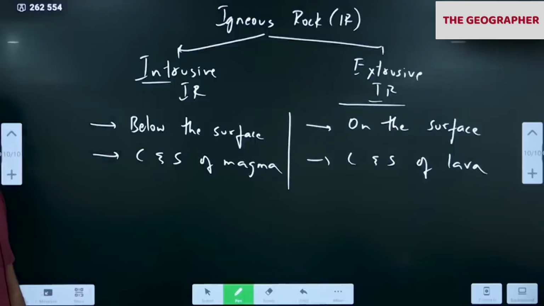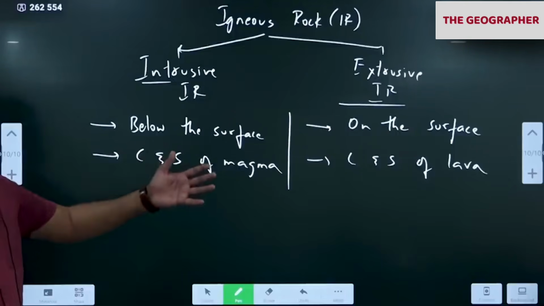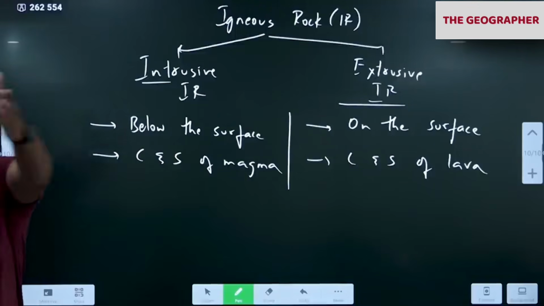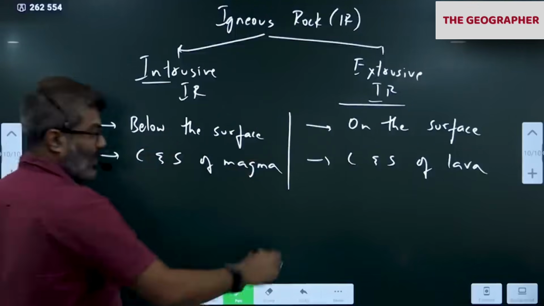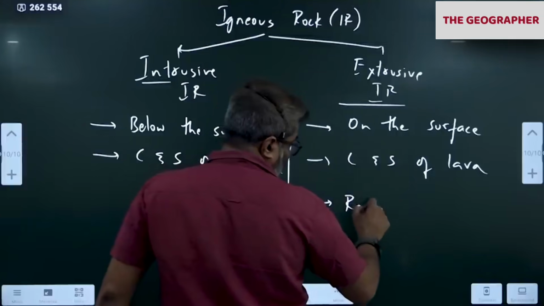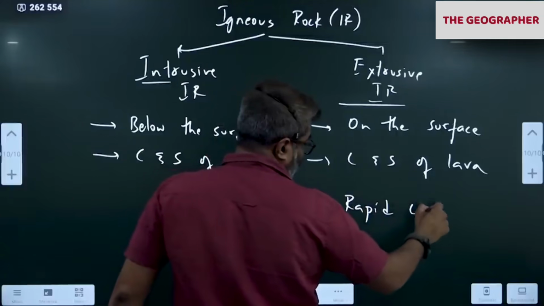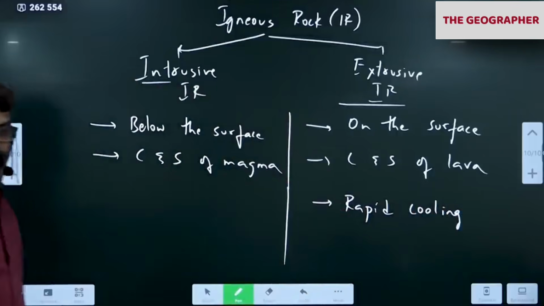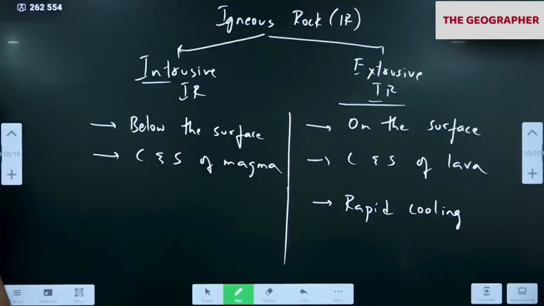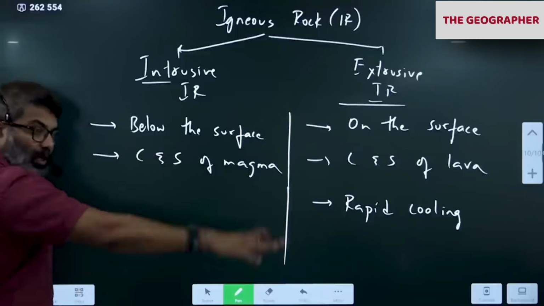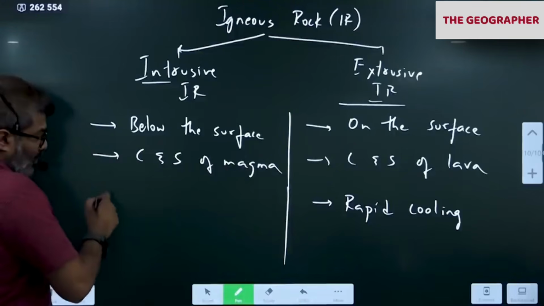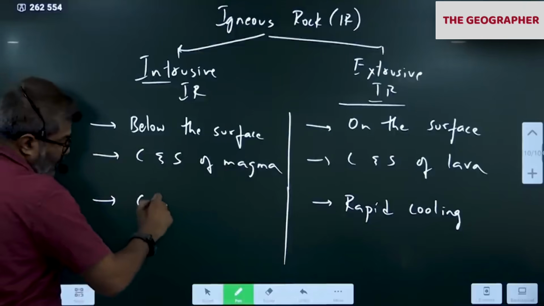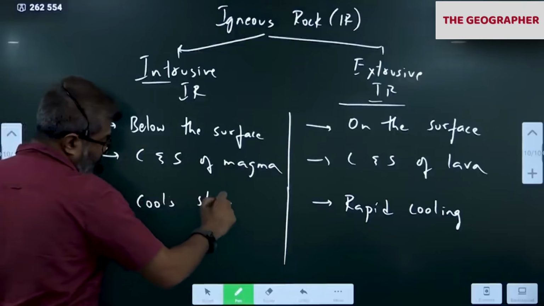Now please tell me, which will cool faster, magma or lava? Because lava comes outside, it comes in contact with air and water. So lava cools faster. Rapid cooling and contraction. Whereas magma cools slowly because it's hidden inside. Magma is below, so it cools slowly.